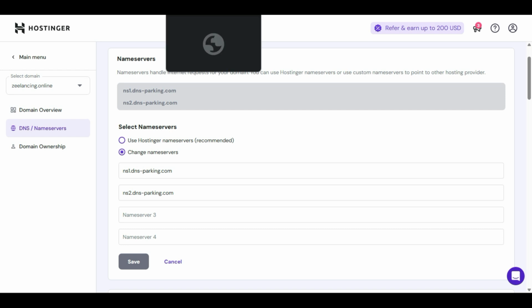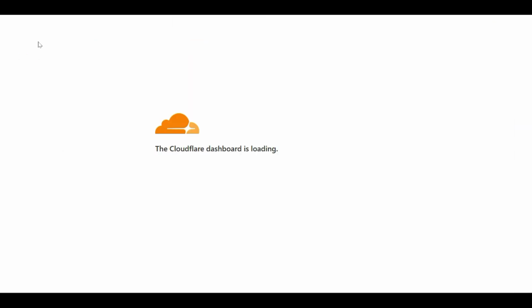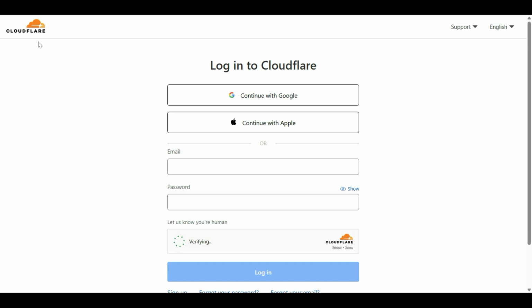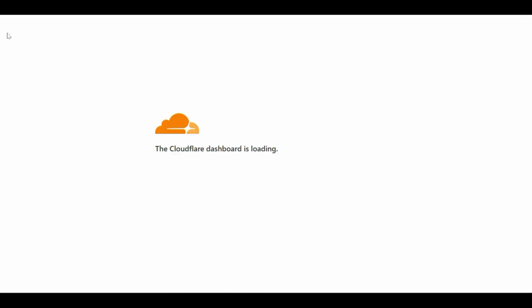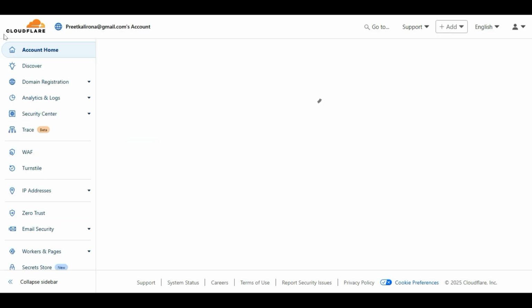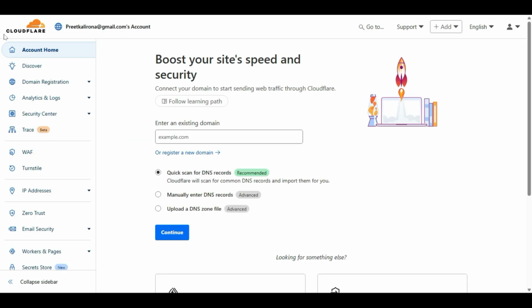So let me go to Cloudflare quickly. I'm going to log in to my Cloudflare account. Make sure you have already created an account with Cloudflare. This is a free account. So let me proceed to log in. I'm already logged in to my Cloudflare account. For now, I don't have any website here. This is a new account, but I need to connect my website domain name.